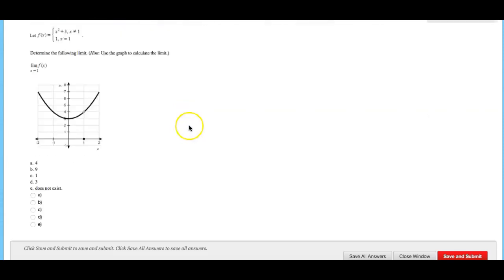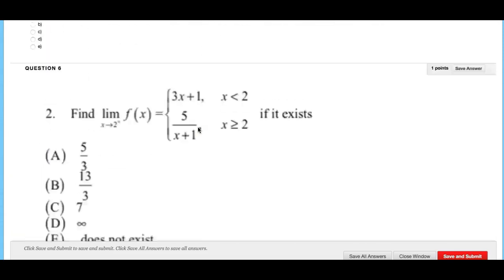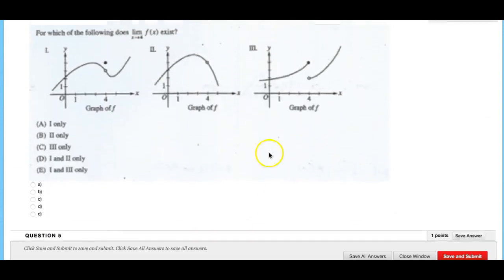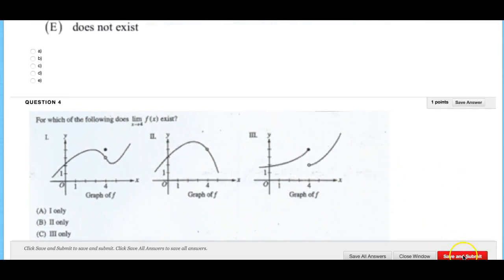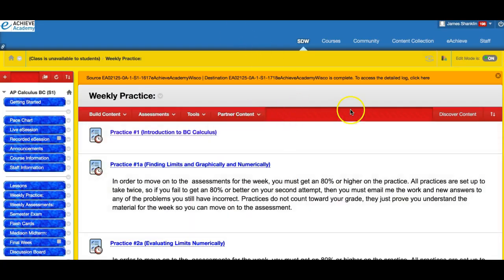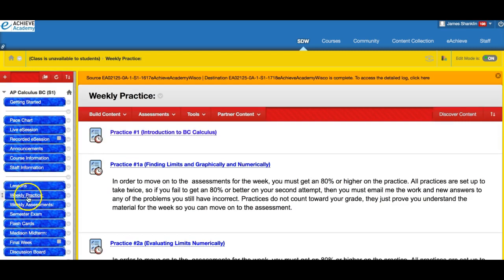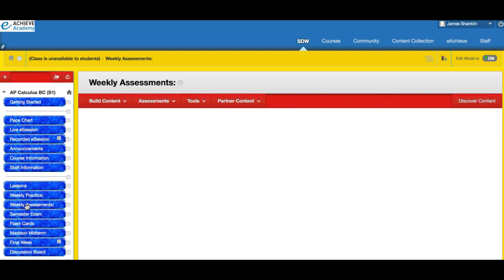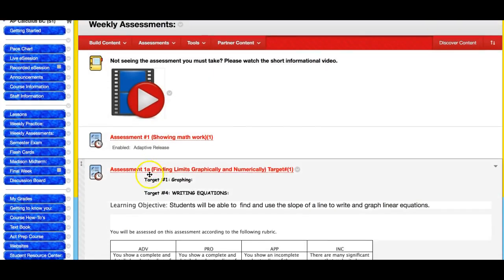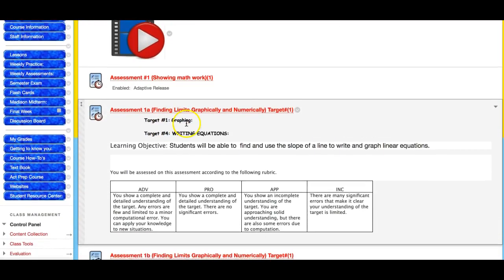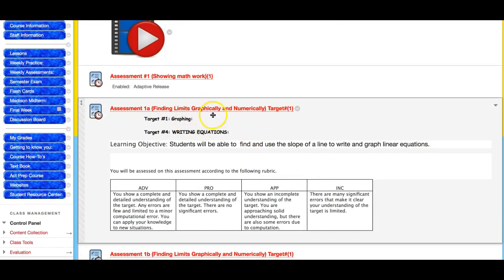And then you have to do all the problems in here. There's 10 problems. You have to have an 80% or better to move on to the assessment. So once you've completed the practice with an 80% or better, then you go into, not the weekly practice, we want to go into the weekly assessments, and you will find that the weekly assessment will be there. Now, if you don't get an 80% and you go into the assessments, it won't be here. These are adaptive release, so they don't open up until you get an 80%.